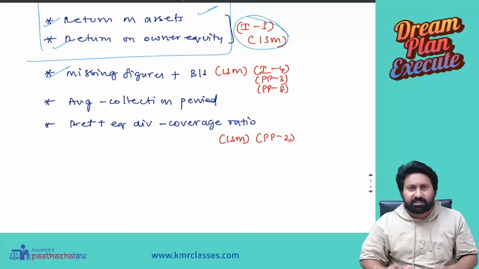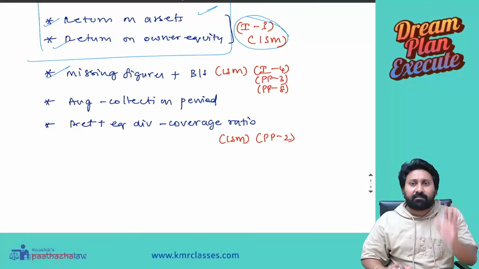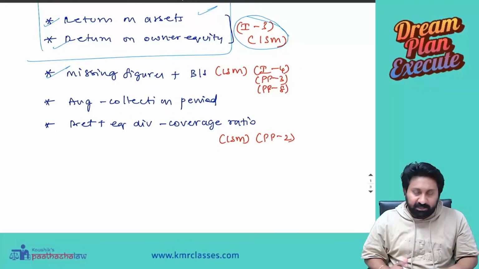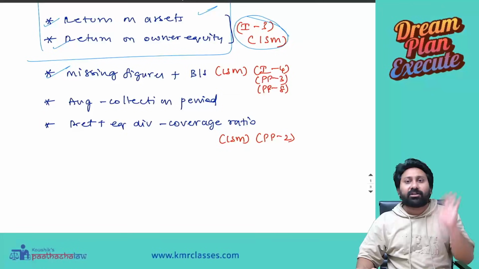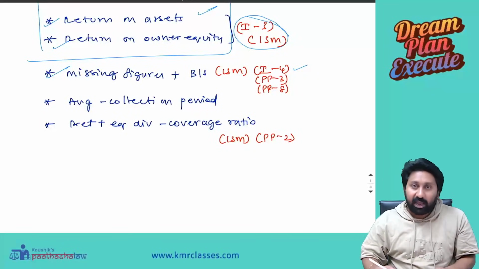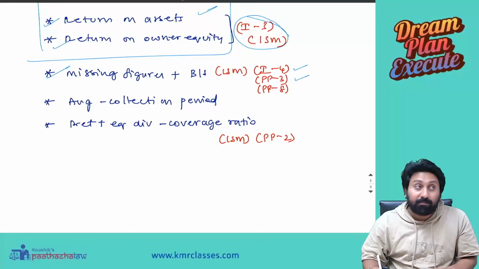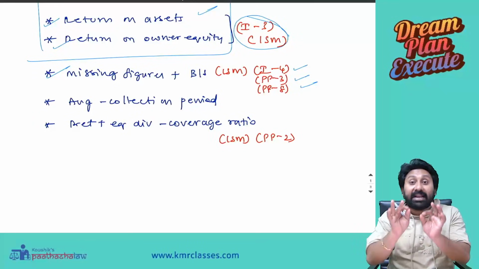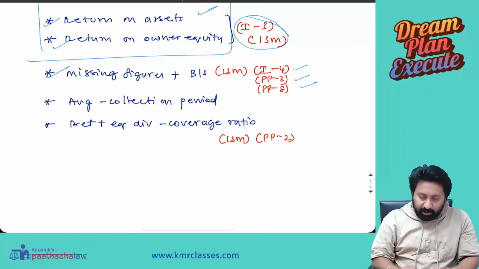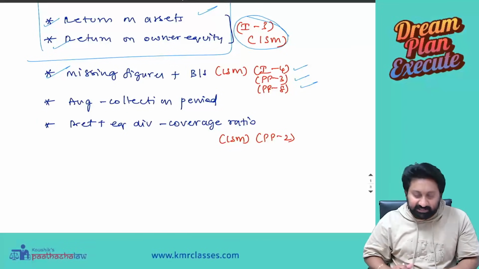Next, missing figures and balance sheet preparation. It is a fancy question that comes in the exam. In every 5 attempts, 3 attempts had questions from missing figures and balance sheet preparation. How to get clarity? Do illustration number 4 in the study material, along with practical problem 3 and practical problem 8. Do these 3 questions without fail, and you will get full clarity on how to do missing figures questions in the exam.